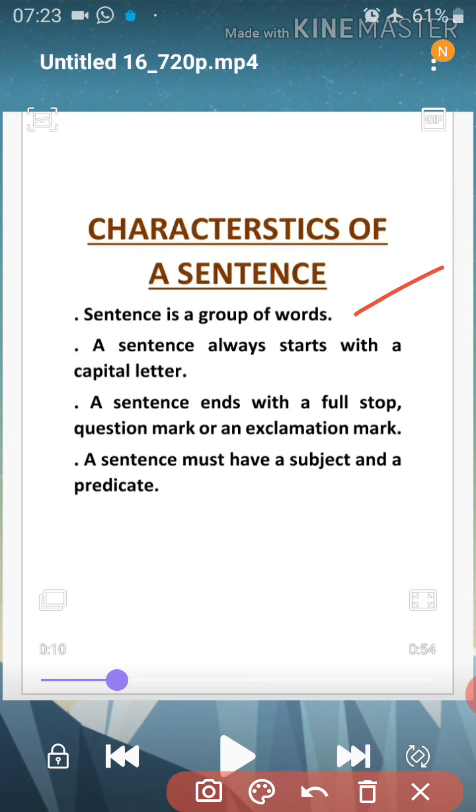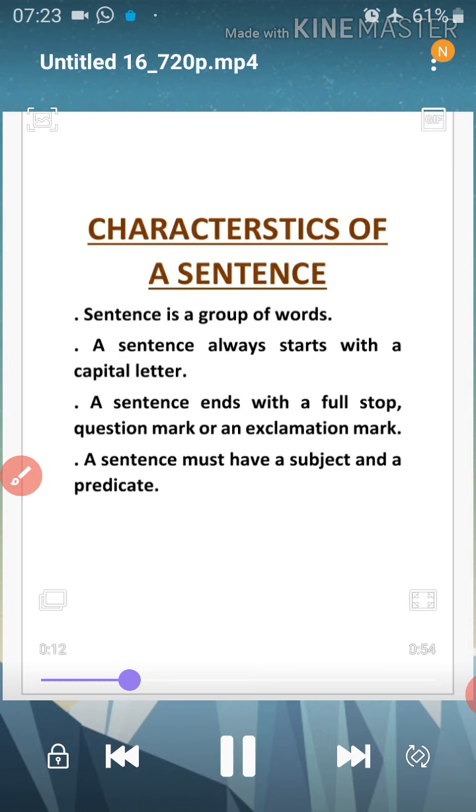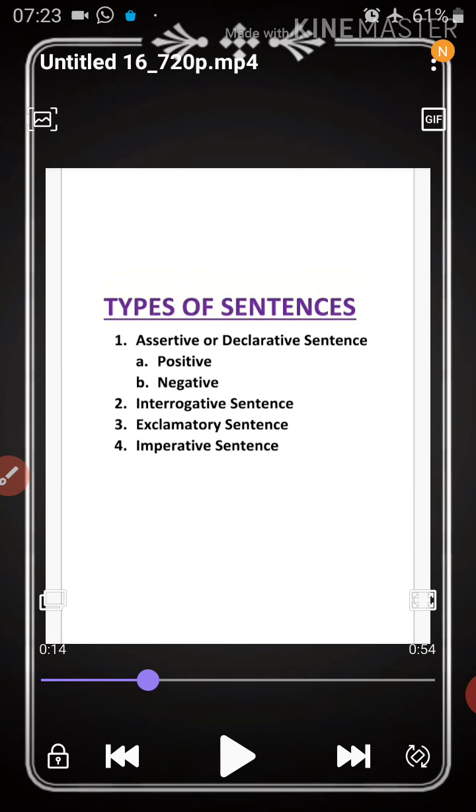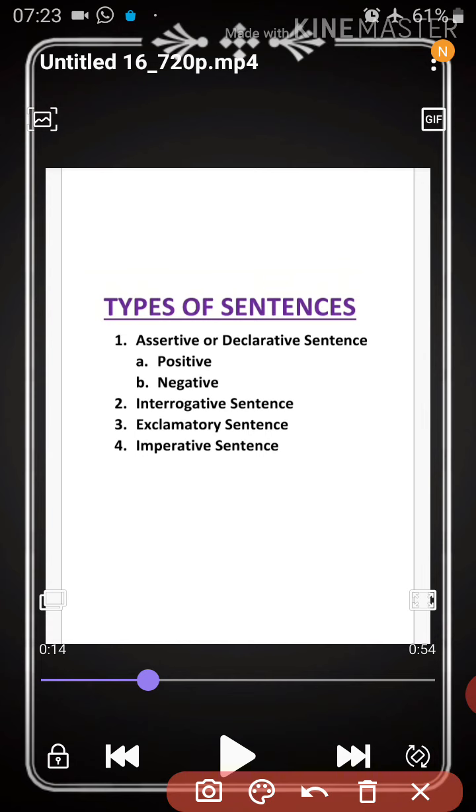So these are the characteristics of the sentence. A sentence is a group of words. A sentence always starts with a capital letter. A sentence ends with a full stop, question mark or an exclamation mark, and a sentence must have a subject and a predicate. Now let's move on to the types of sentences. We are having 4 types of sentences: assertive or declarative sentence. Assertive or declarative sentences are of 2 types: positive and negative sentence. The next are interrogative sentence, exclamatory sentence and imperative sentence.